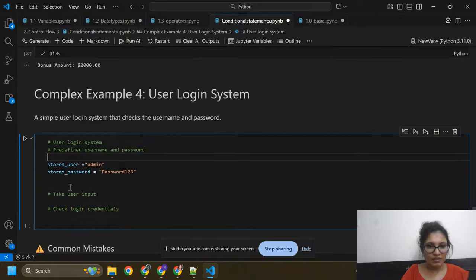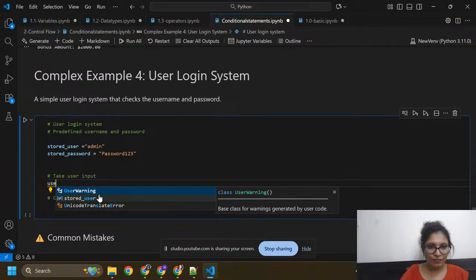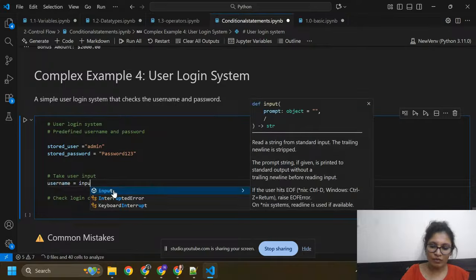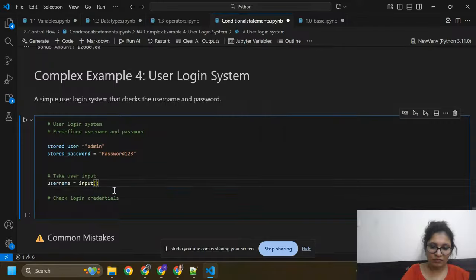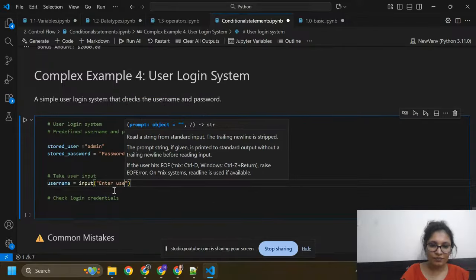And here take user inputs. So here username equals input, enter username.